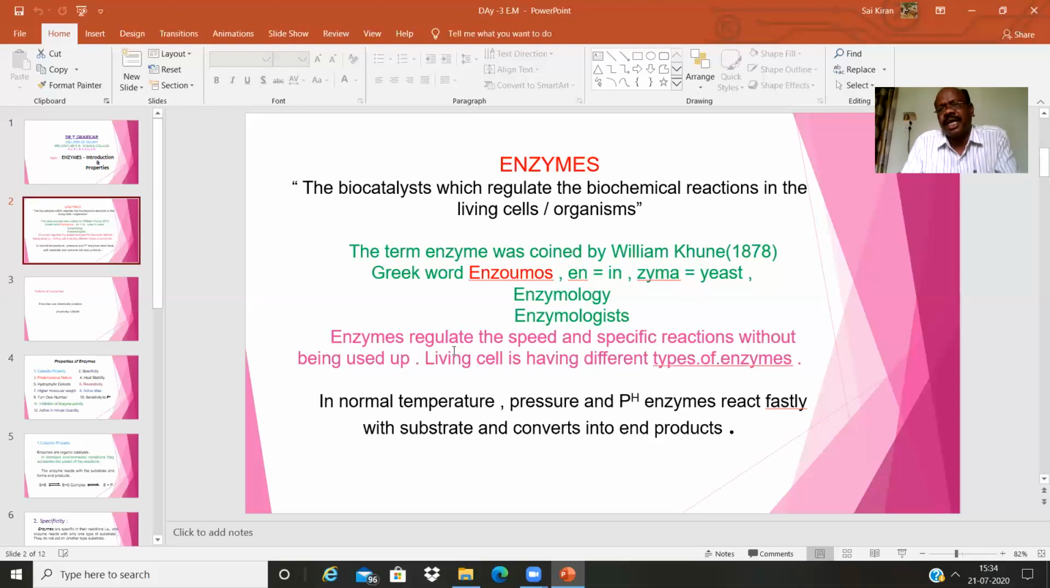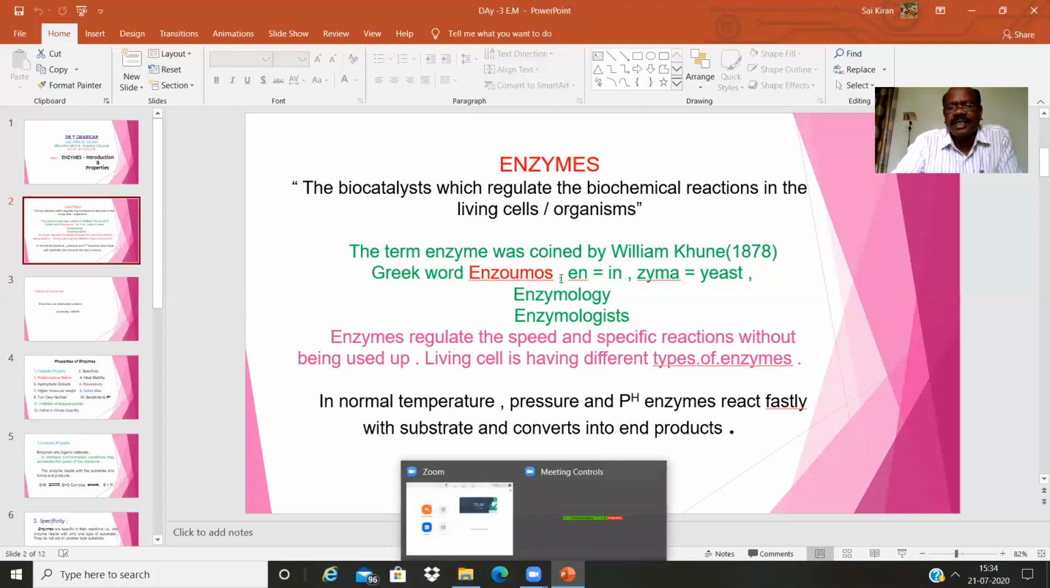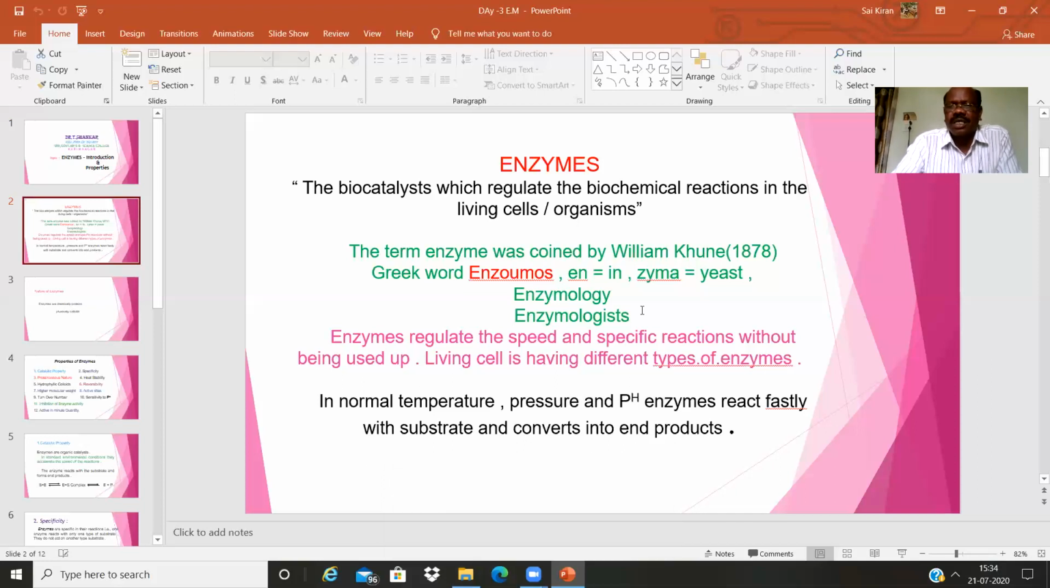The term enzyme was coined by W. Kuhne in 1878. The word enzyme is a Greek word, enzymus. En means in, zymo means yeast. The study of enzymes is known as enzymology. Who studies enzymes? They are called enzymologists.